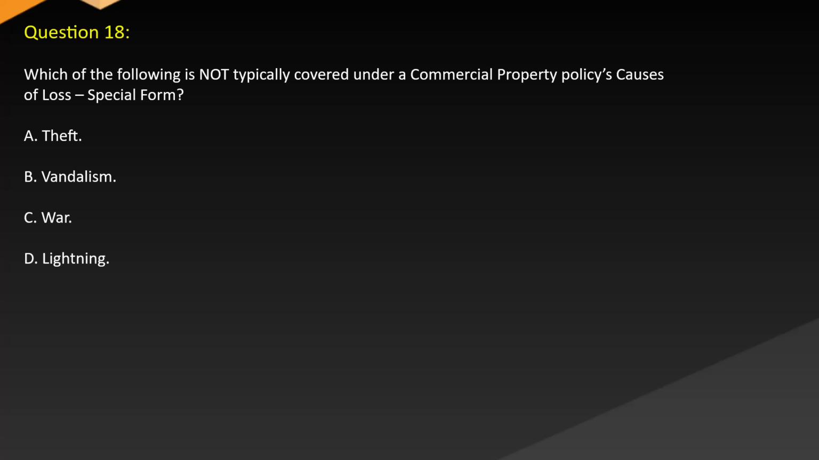Question 18. Which of the following is not typically covered under commercial property policies? Causes of loss, special form. A. Theft. B. Vandalism. C. War. D. Lightning.